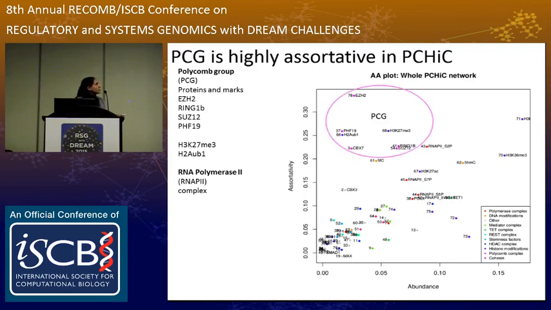So what I want to show you here is that the Polycomb group of proteins and associated histone marks shows a very high assortativity level, even though it doesn't have a high abundance. So these are not very widespread elements on the genome, but they seem to be very related to the fact that there are interactions with the fragments that have that mark. And the other thing I want to show is the fact that the polymerase features, and there are 5 of these, and I'll get back to that later, also have a pretty high assortativity level compared to their abundance.